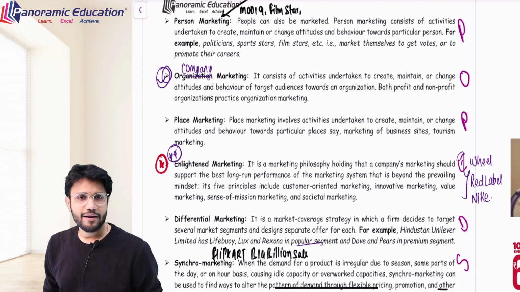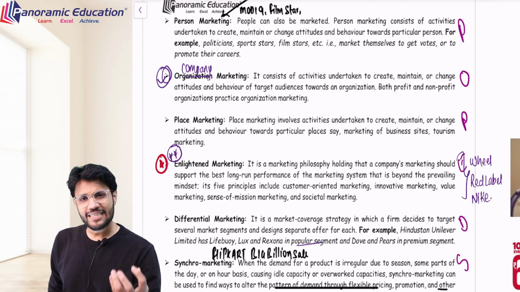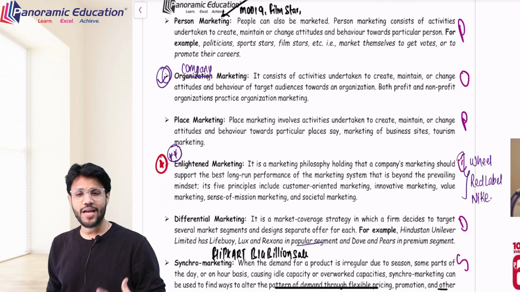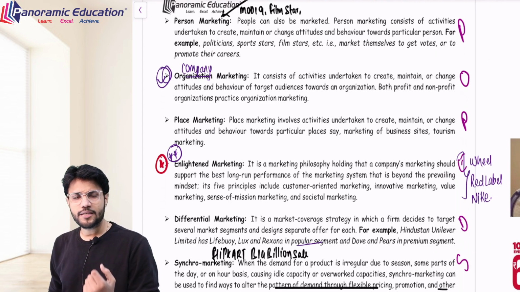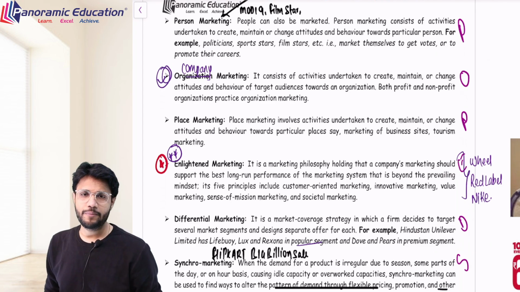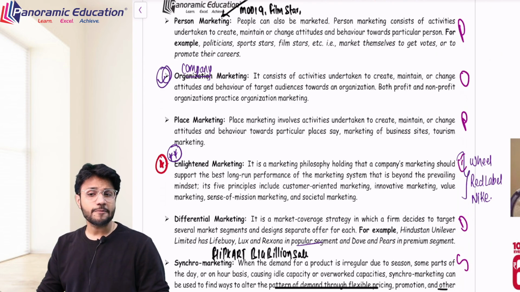goes for place marketing by gauging the confidence of the audience, that we are a safe haven at this point of time. We are safe to visit, right? There is a perception among some people that Jammu Kashmir is not safe nowadays, but currently it is very safe. So that is the case, place marketing.